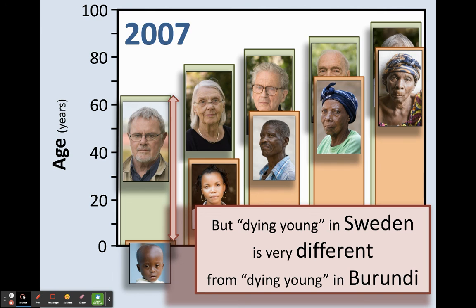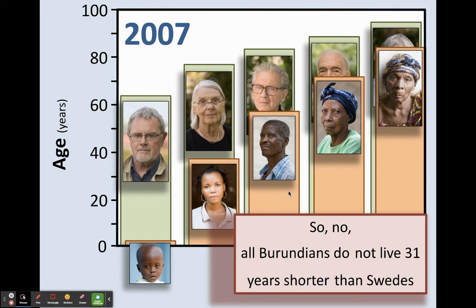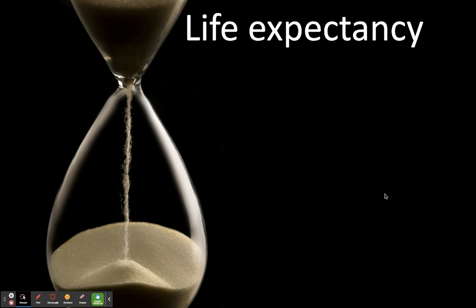I want you to take a moment. Why are they so different? So we have Per and we have Pierre. Why is dying young so different in Sweden than in Burundi? So, in fact, no, it's not necessarily true that all Burundians live 31 years less than Swedes do. It's just that their life expectancy is different because there are more child deaths.